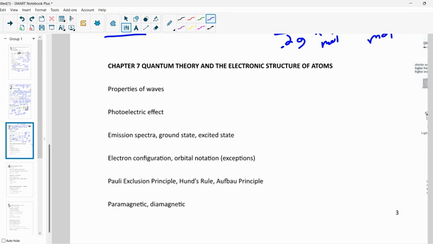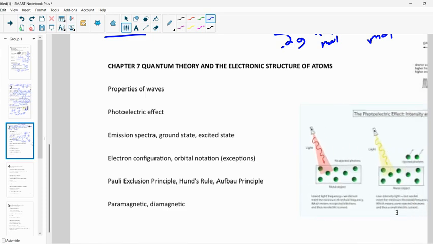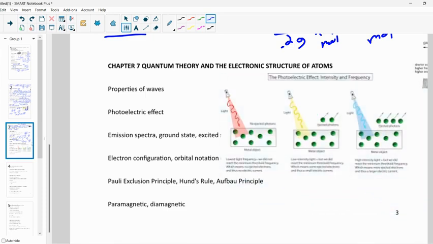Photoelectric effect, what's that? Right. Photoelectric effect, we shine light on a surface. And we're seeing if this light has enough energy to knock those electrons out. Here, red light, nothing happens. I can put 10 red lights on here.